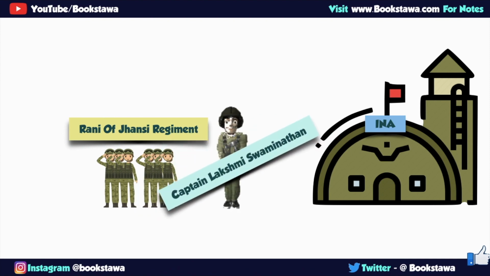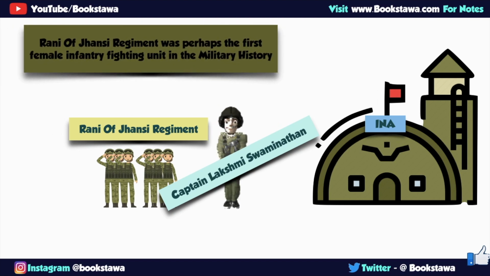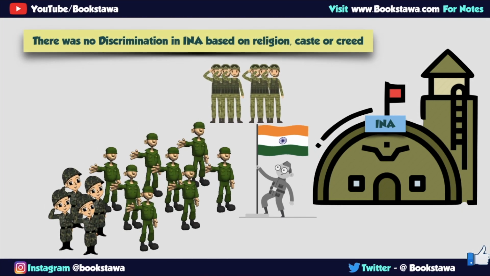Only Netaji could have thought of an idea of forming an all-women combat squad at that time. This was the first all-women combat in the history of military. Another important feature of Indian National Army was that there was no discrimination between Indian National Army soldiers. Soldiers from different religions were treated equally. They used to live together, eat together. Not only religion, discrimination based on caste, creed and color was also not there.